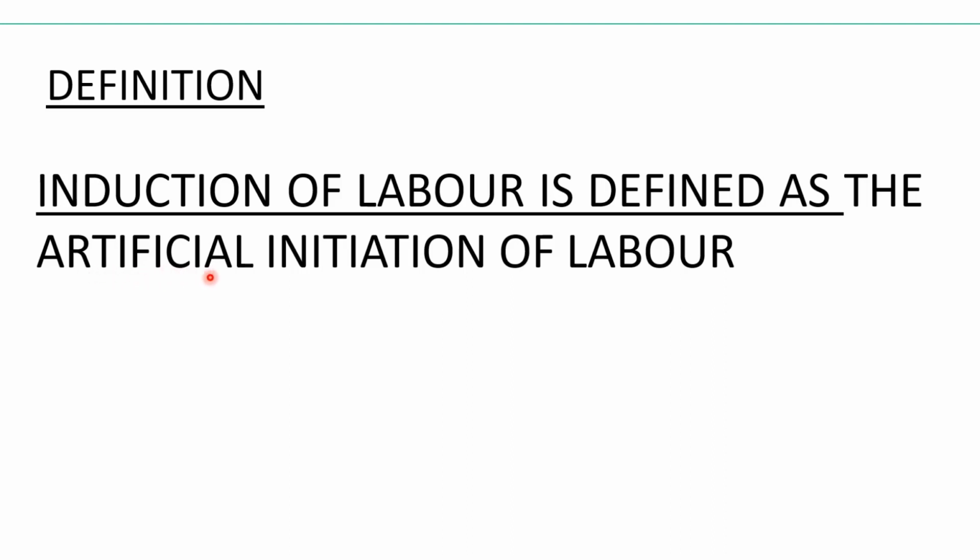Now, in order to understand how we can do the artificial initiation of labor, or how we can do the induction of labor, we should know how it occurs naturally. If we know the natural mechanism of initiation of labor, it will be easy for us to memorize and crack this topic. The things I am going to tell you are important to understand the mechanism of action of drugs and different procedures we use for the initiation or induction of labor.